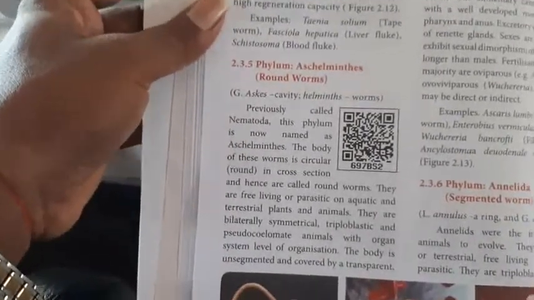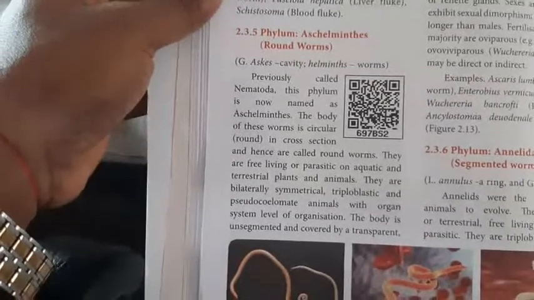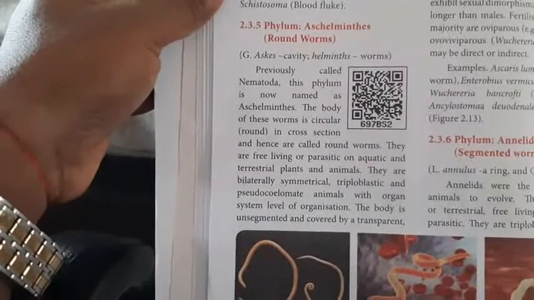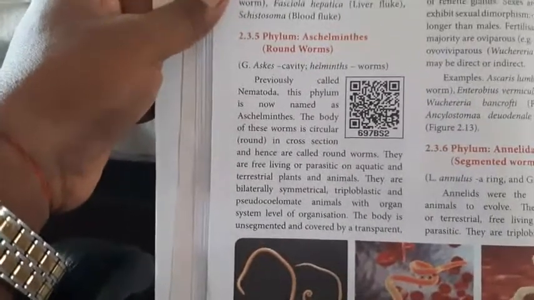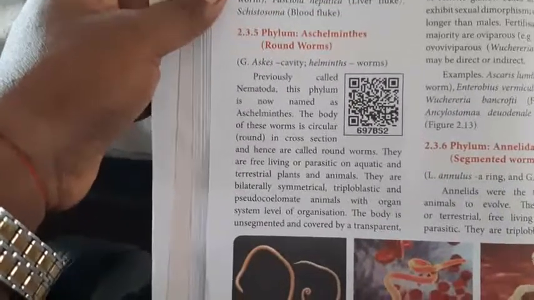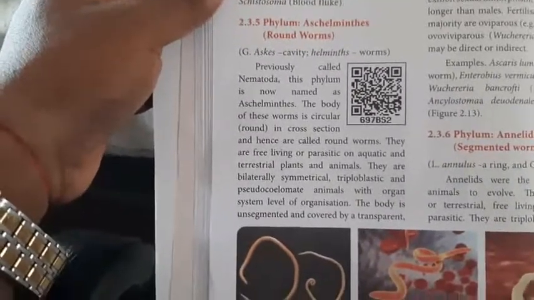Then the third one is phylum Aschelminthes, that is called roundworm. Asco means cavity, and helminthes means worm. This phylum was previously called Nematoda and is now named Aschelminthes. The body of the worm is circular in cross section, and hence they are called roundworms.